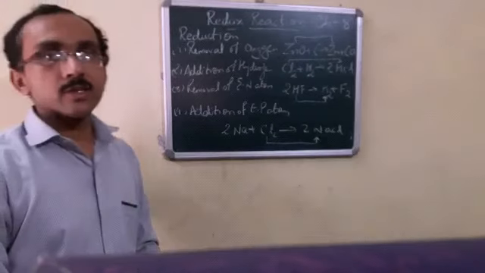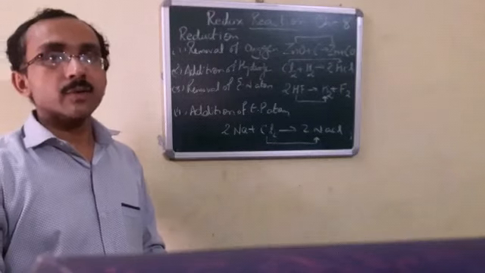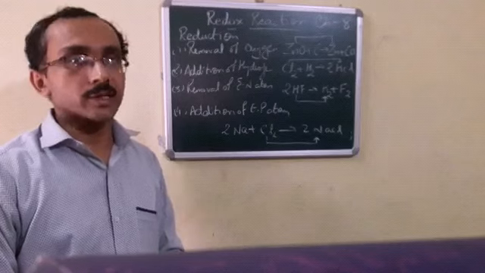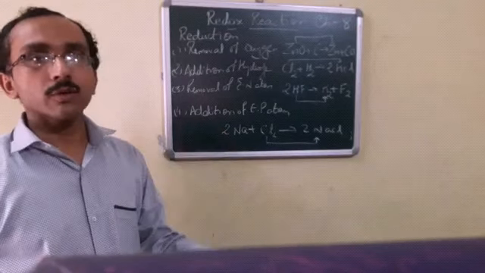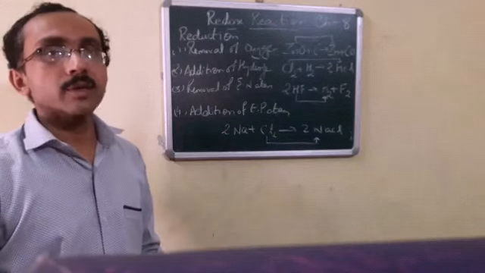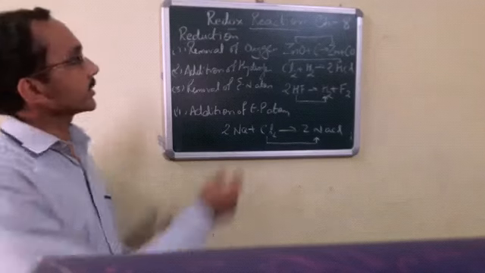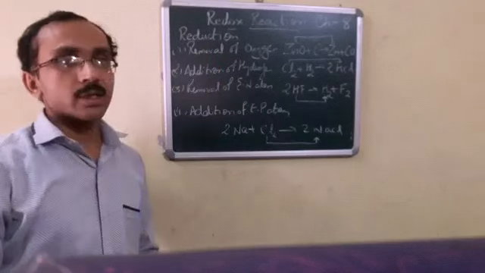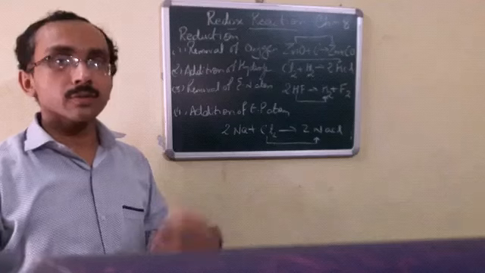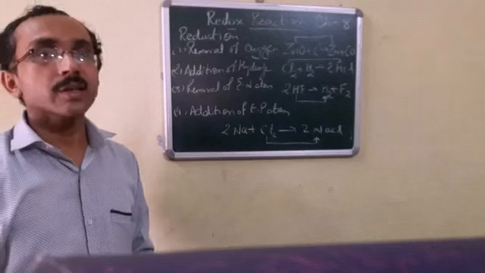Now dear students, the next topic is reduction. That means we have to read the classical concept of reduction. Reduction is just the opposite of oxidation. Now see the different points of the classical concept of reduction. First is removal of oxygen. If oxygen gets removed from any substance, then we say reduction takes place.